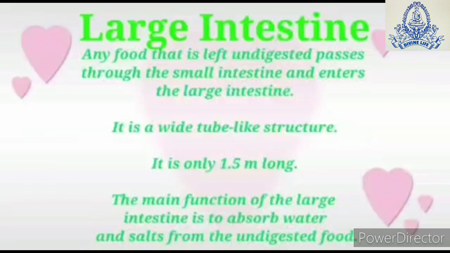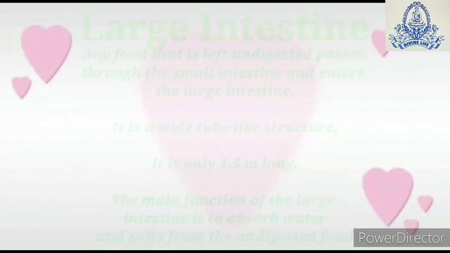The main function of the large intestine is to absorb water and salts from the undigested food, and the remaining fecal matter is ejected out of the body through the anus, and hence the digestive tract is completed.